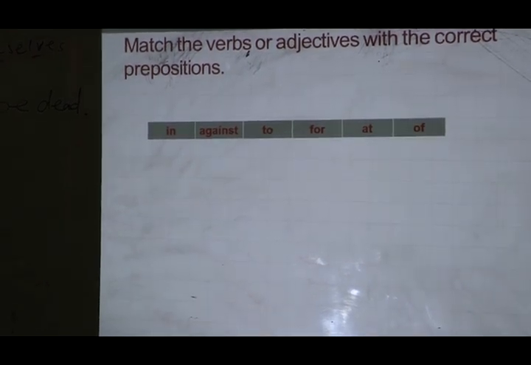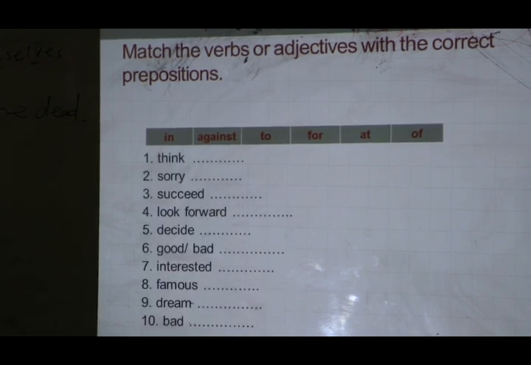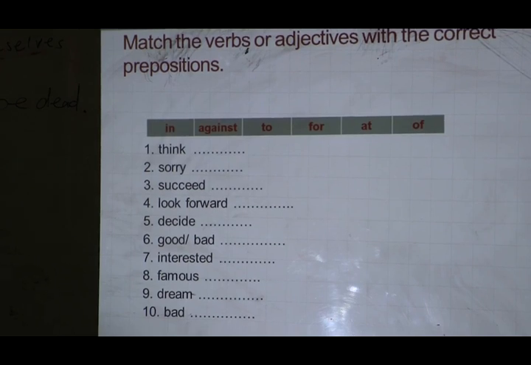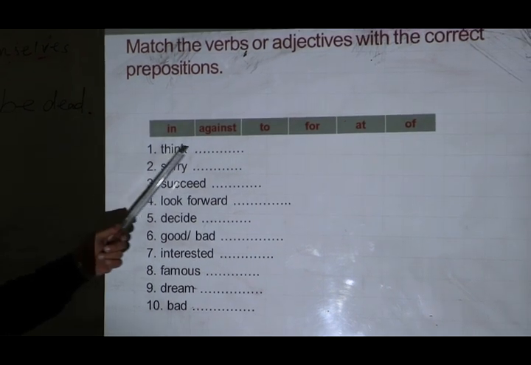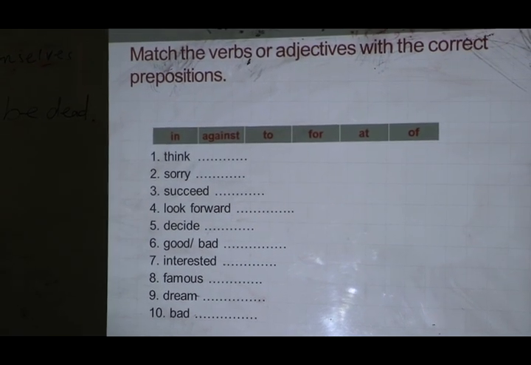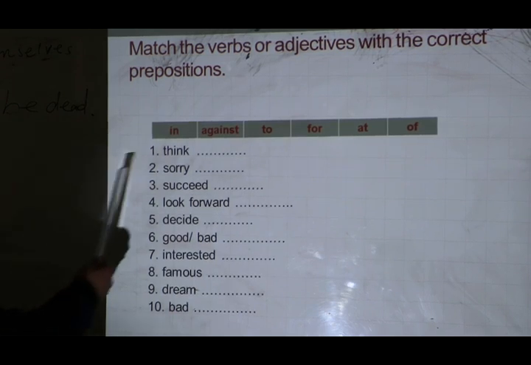So now we have an exercise here. Match the verbs or adjectives with the correct prepositions. Look at these sentences. We are going to fill in the space with the suitable preposition that is followed by the correct verb.